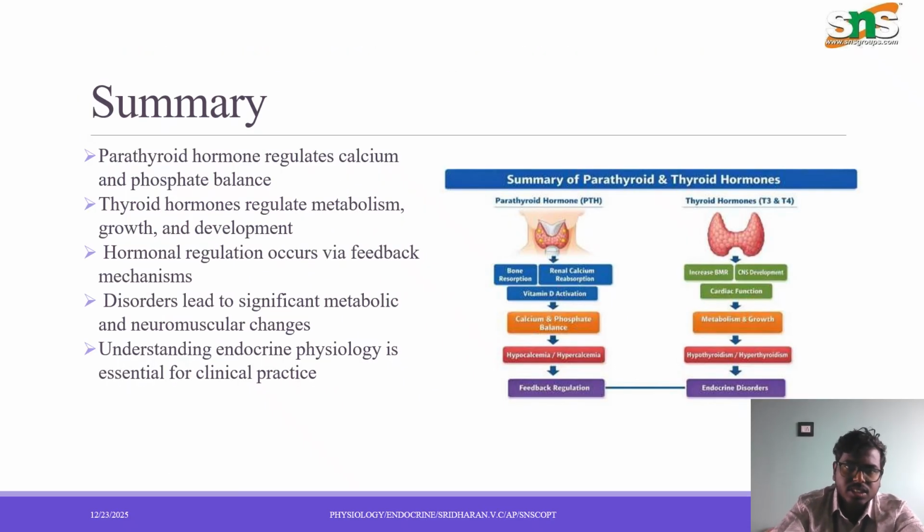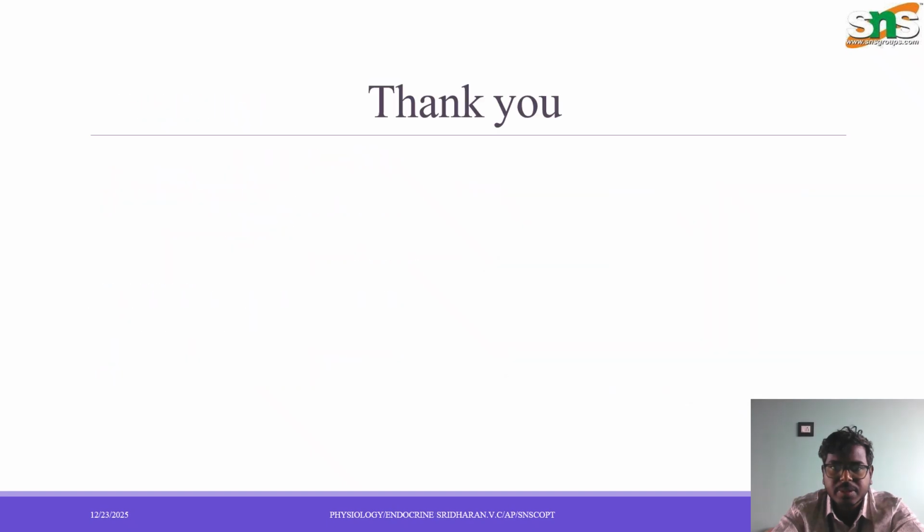So the summary on this topic is that the parathyroid hormone regulates the calcium and phosphate balance, whereas the thyroid hormone regulates the metabolism, growth, and development of the human body. The hormonal regulation occurs via the feedback mechanism. The disorders lead to significant metabolic and neuromuscular changes. Understanding endocrine physiology is essential for clinical practice.